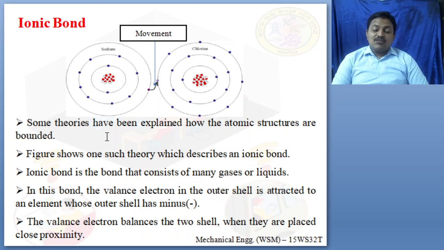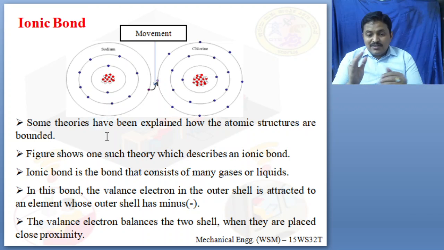The valence electrons balance the two shells when they are placed in close proximity. How will these valence electrons move? When they are placed very close to each other, what happens? The electrons balance the two shells.